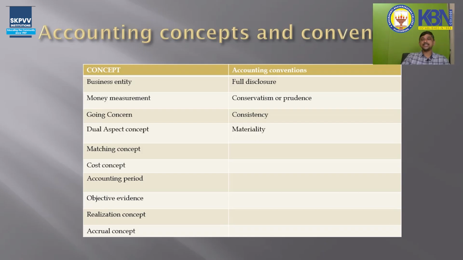And next one is the convention of consistency. This convention says that whatever accounting policies, methods, techniques are adopted by the accountant should be consistent for a certain period of time, which means that accounting policies, procedures, techniques, methods should not change every year. We have to follow them for a certain period of time. That will increase the reliability of the accounting statements for the stakeholders.